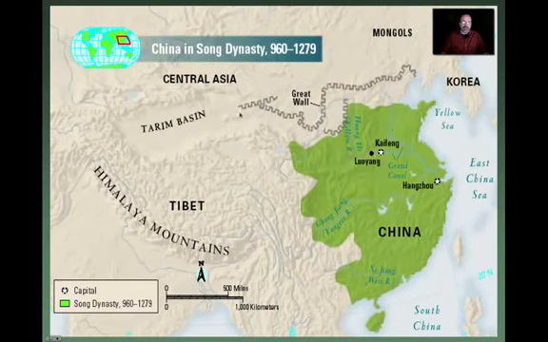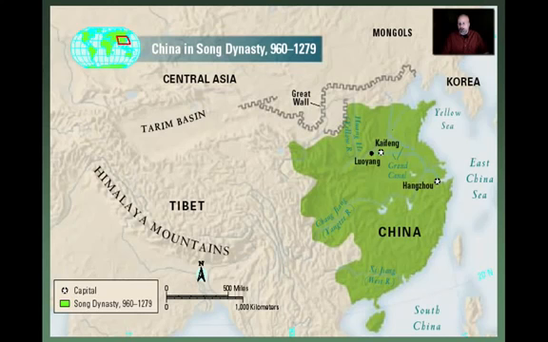Now here is the Sung dynasty. And you can see something's different. Remember, the Sung dynasty is later, it comes after the Tang dynasty. And what I can see is that previous yellow area that had been under the influence of the Tang is now no longer under the influence of the Sung. So the Sung dynasty is actually a smaller dynasty.